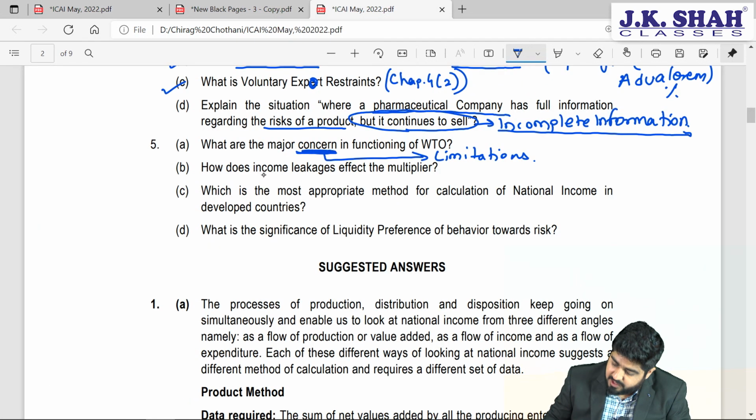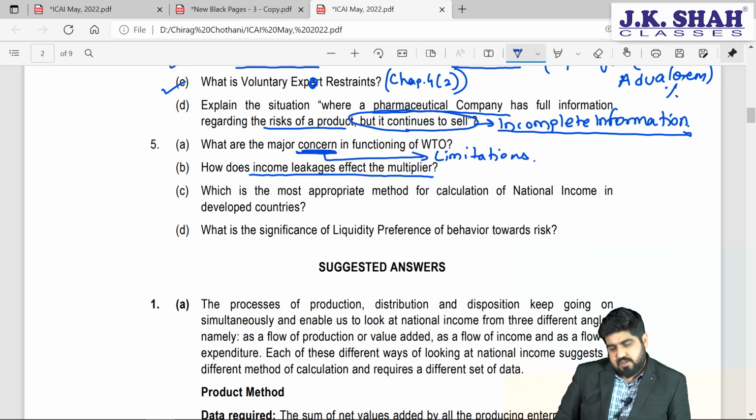Next one, how do income leakages affect the multiplier? Okay, now see, income leakages means what? You have earned the income, ideally you should have spent it, but you have not spent. What you have done? You have tried to hoard your income. You have tried to remove it or take it away from the economic mechanism or the economic cycle. Now if it is not being put again in the economic cycle, exit of that will result in lower money availability in the economy. That will reduce the level of multiplier effect.